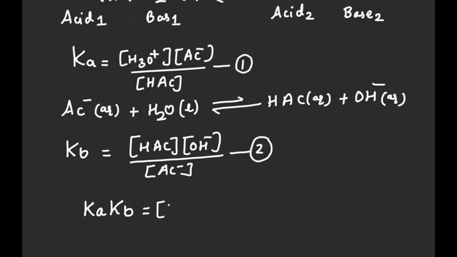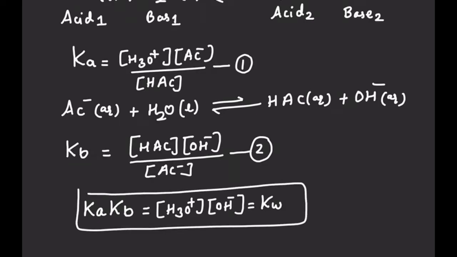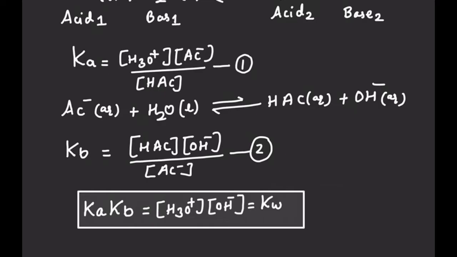So on the right-hand side we can write the H3O+ ion in aqueous state times the concentration of OH-, which is equal to the ionic product of water, Kw. So we can say that Ka into Kb is equal to Kw if the medium is water. Ka of the acid into Kb of its conjugate base is equal to Kw. So this is our first point.